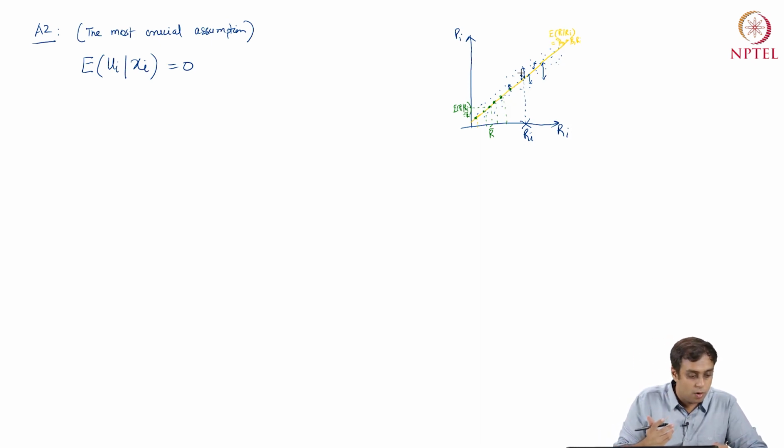Now, what does it mean? Well, before I go on to what it means mathematically, let me just say that this is a crucial assumption for causal inference.